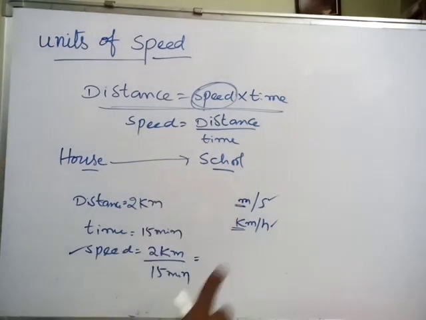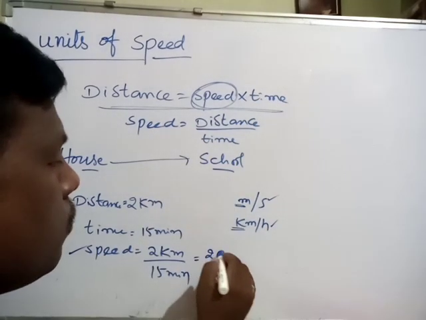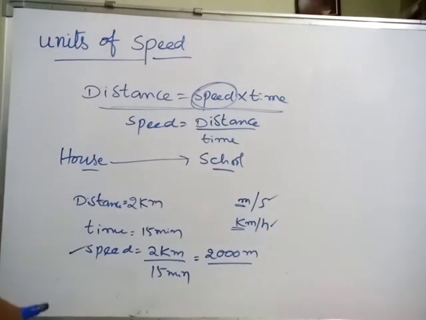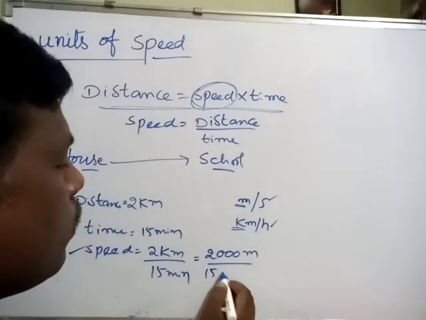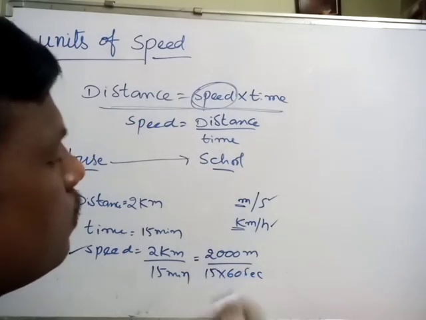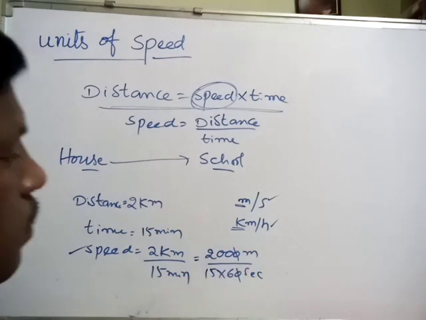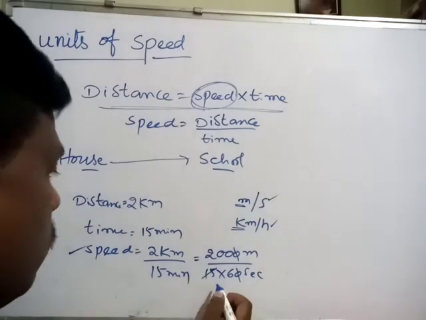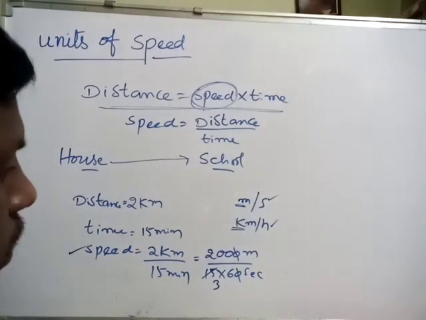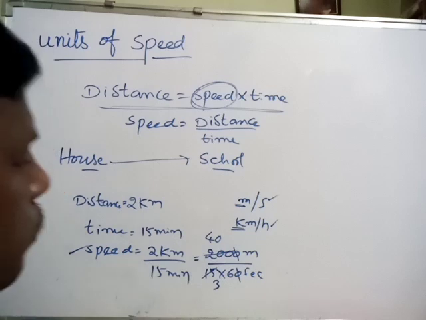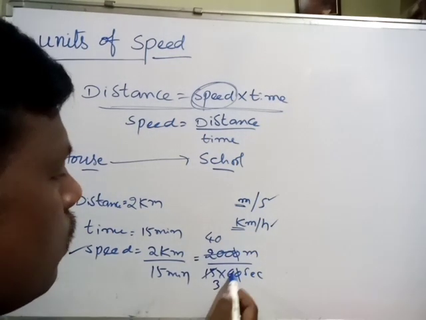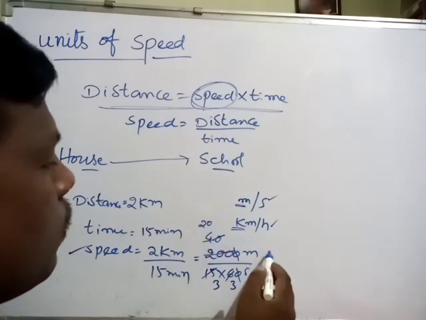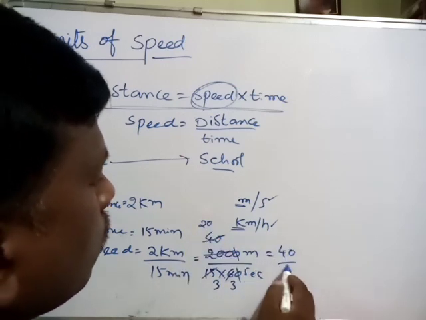So either you have to convert into meters, that means 2000 meters by 15 minutes. 15 minutes means how many seconds? 15 into 60 seconds. Cancel the zeros, 2000 by 15 into 60 gives 20 by 9.